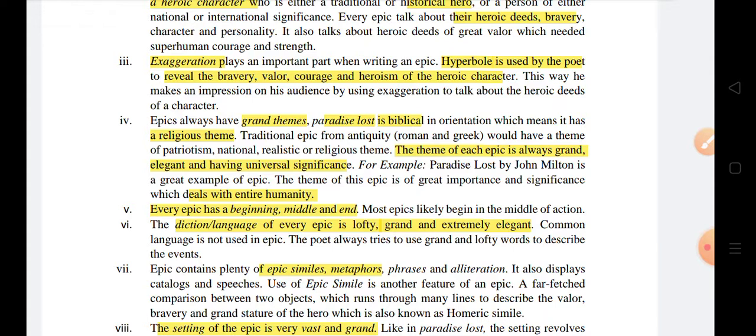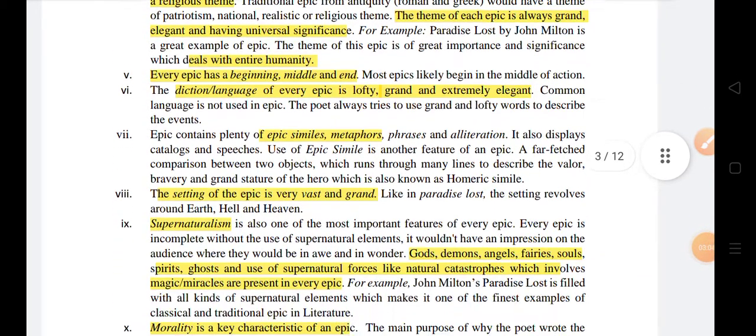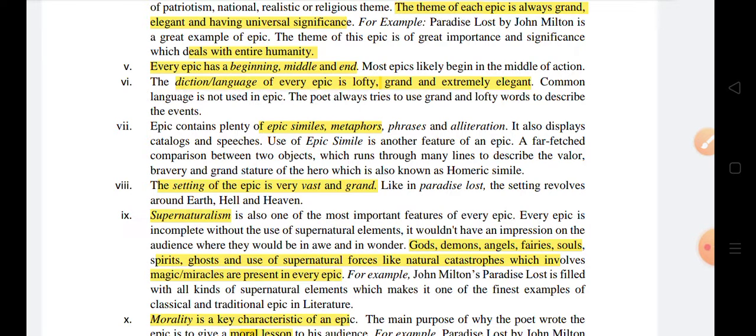Hyperbole is a literary device used to exaggerate or overstate, used by the poet to reveal the bravery, valor, courage and heroism of a heroic character. Another important feature is its grand themes. Paradise Lost, we'll see, is biblical in its theme. Religious themes are there. The theme of each epic is always grand and has a universal significance, and it deals with the entire humanity.